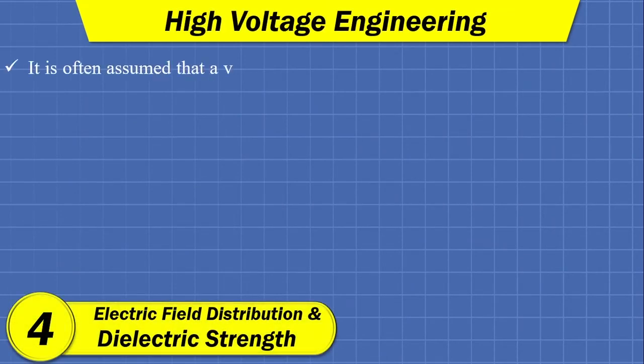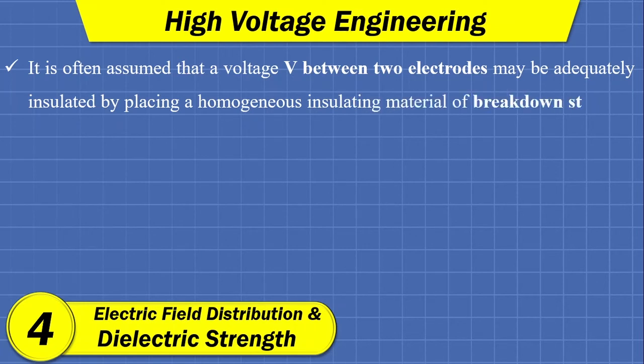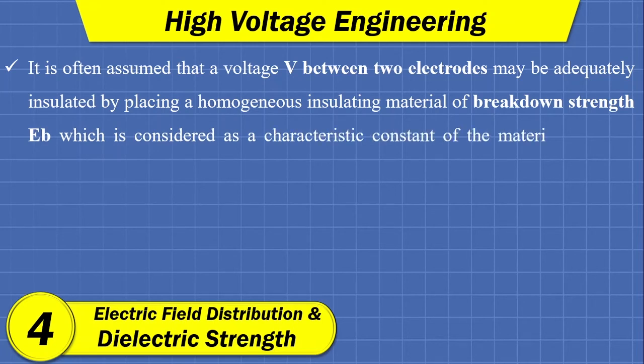Now, the electric field distribution and dielectric strength. The field distribution has a very huge role to play in the dielectric strength of the material. Okay, so it is often assumed that the voltage between two electrodes may be adequately insulated by placing a homogeneous insulating material of breakdown strength EB.